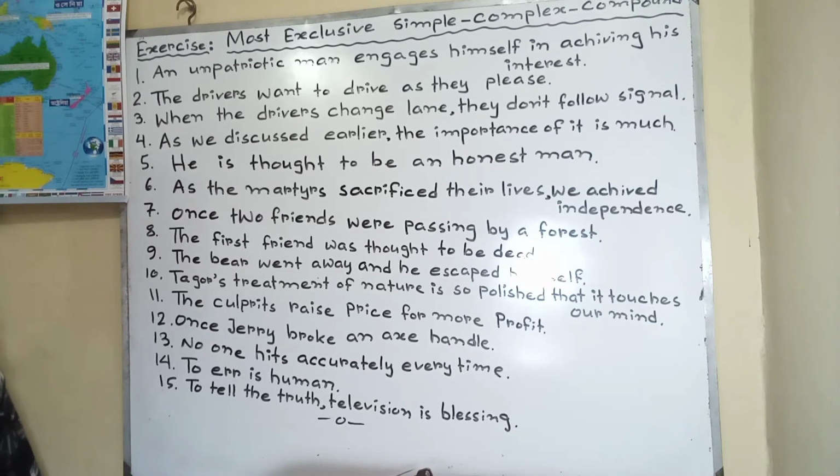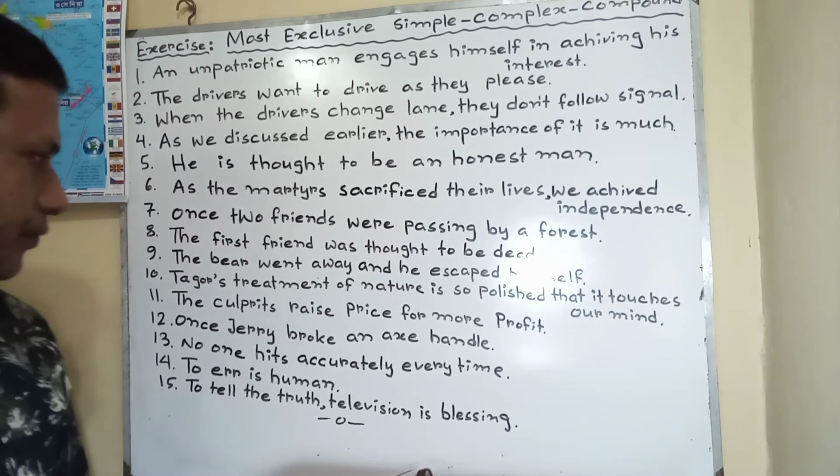8 number. The first friend was thought to be dead. The sentence is given in simple. Now complex and compound. At first complex: it was thought that the first friend might be dead. Compound: the first friend might be dead and it was thought.